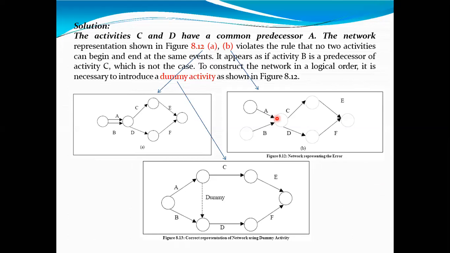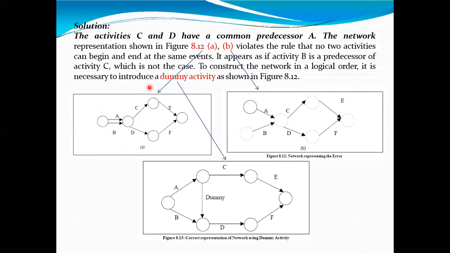Activities A and B begin at the same event. Here in the first case, activity A and B are starting from the same point and ending at the same point.